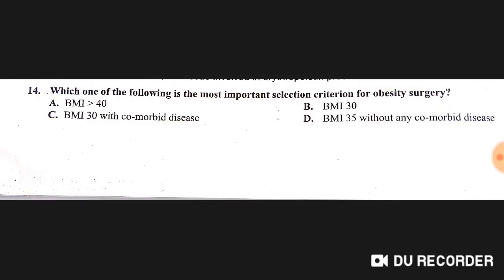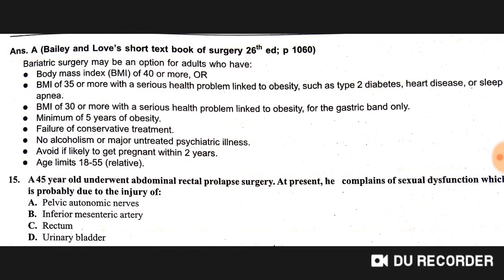Which one of the following is the most important selection criterion for obesity surgery? The answer is BMI more than 40. It's the morbid type, so this is a criterion for obesity surgery. A option is right. Bariatric surgery may be an option for adults who have BMI of 40 or more.